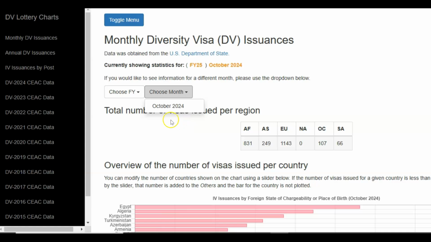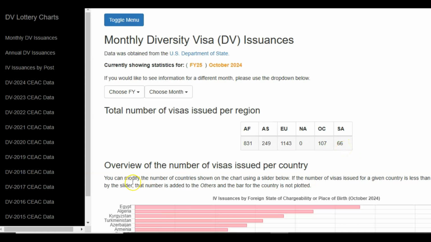The next section is the total number of visas issued per region. We see a little table here, and it shows us the different number of visas that were issued during the month of October to the different regions. For the Africa region, for example, we see that 831 visas were issued. Asia received 249. Europe received 1,143. The North America region did not receive any diversity visas during the month of October. Oceania received 107, and the South America region received 66.